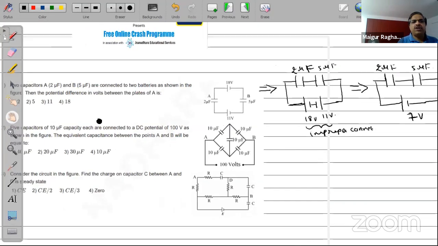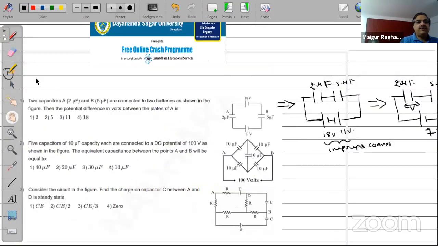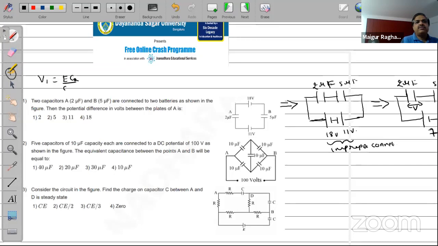You want to know what is the potential difference across plate A, that is across the 2 microfarad capacitor. You have to find out what V is. If you recollect the formula, I had told you that V1 is equal to E times C2 by C1 plus C2. So E is equal to 7, C2 here is going to be 5 divided by 5 plus 2. So therefore, the answer to this question should be 5 volts. So the circuit is given in a little different way, that's all.